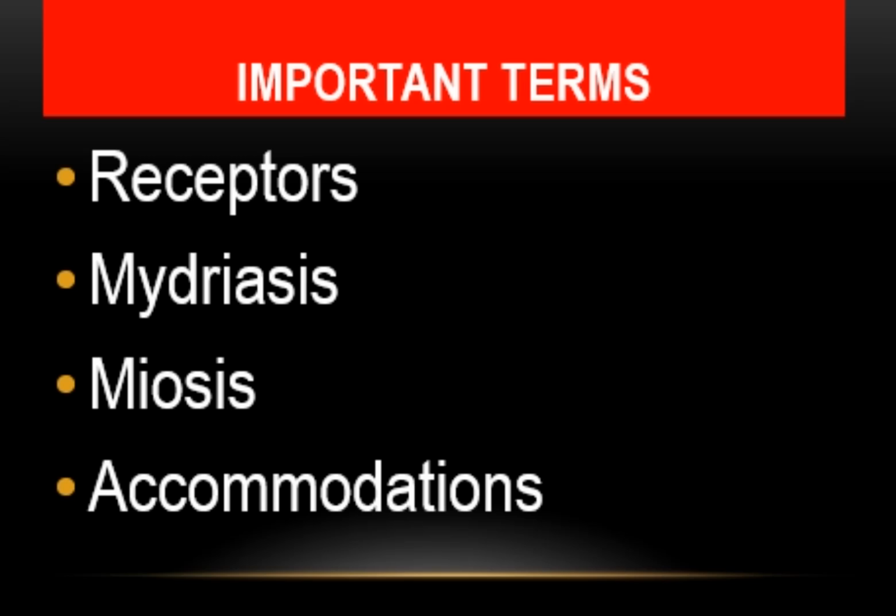Mydriasis is the stimulation of the iris dilator muscles, and it is basically the compromise of the parasympathetic tone of the iris sphincter muscles, or both. Mydriasis can be induced pharmacologically by agents like atropine.